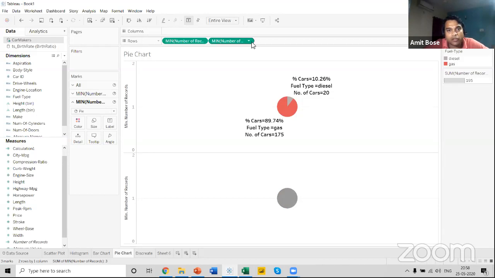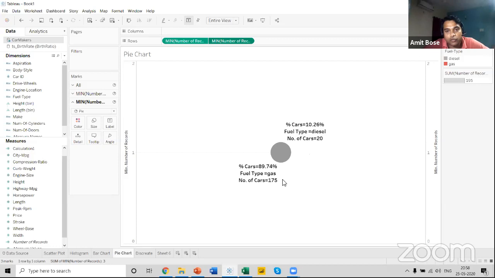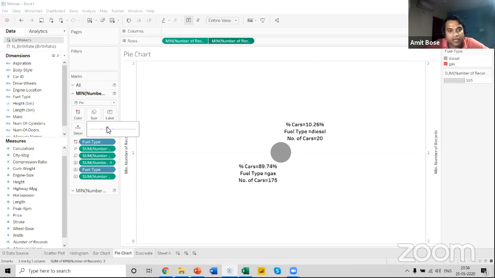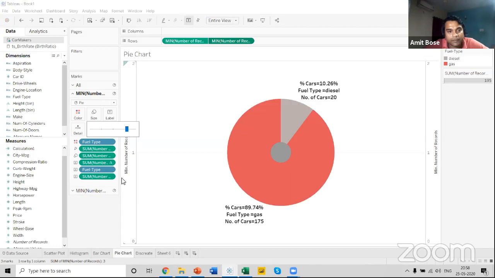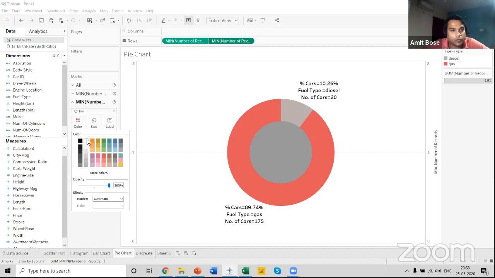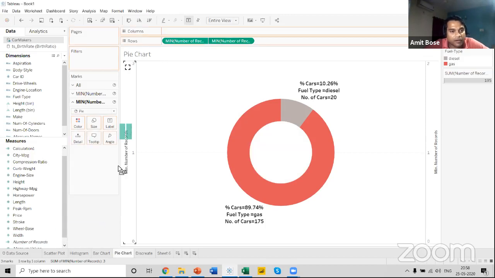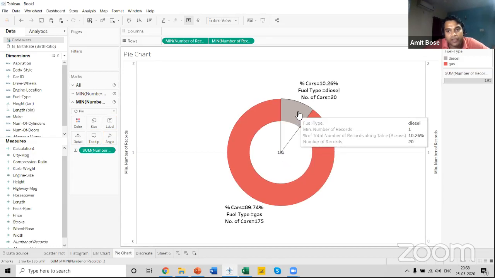Now again, I will use the concept of dual axis. As dual axis is always available in the second pill, click on this, click on dual axis, and you can see these two charts have been combined. Now you can go for the first chart and increase its size. You can also increase the size of the second chart, change the color to white, and bring the number of records to the label part. I can see the total number of records is 195, and out of this 20 is diesel and the remaining 175 is petrol.